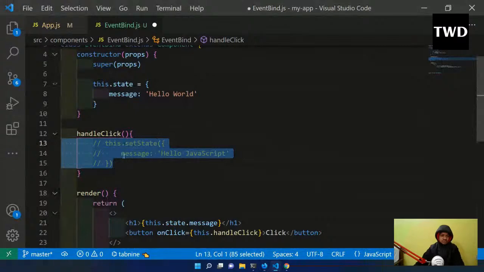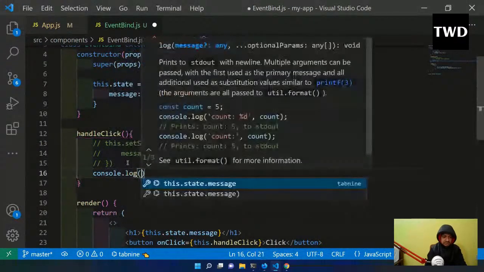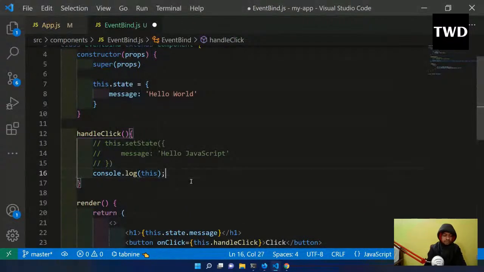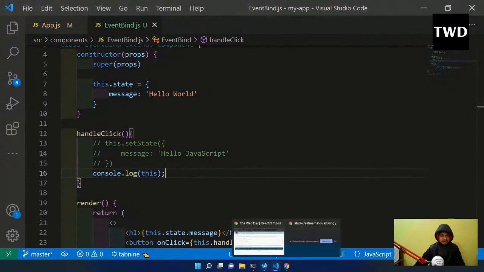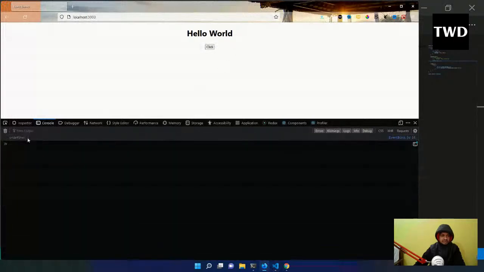As I've told, the this keyword is problematic in JavaScript. This is not a React issue, this is an issue of JavaScript. If I come here and clear it and click, see, this is undefined actually. This keyword itself is undefined because we are not binding it to the setState here.